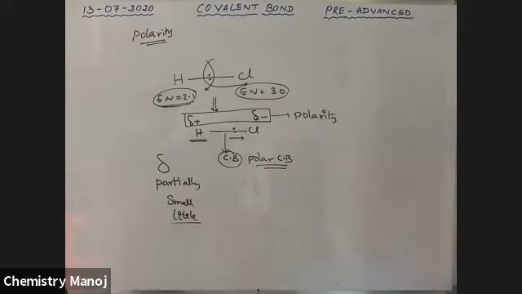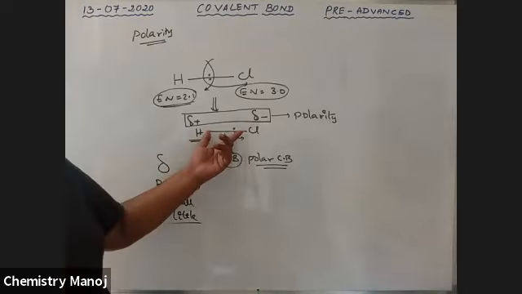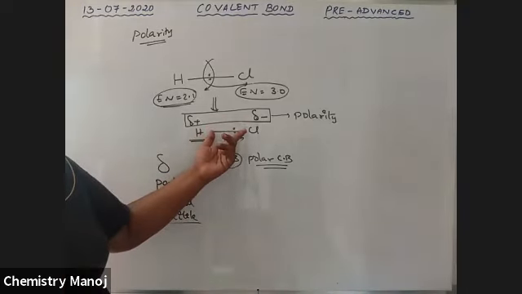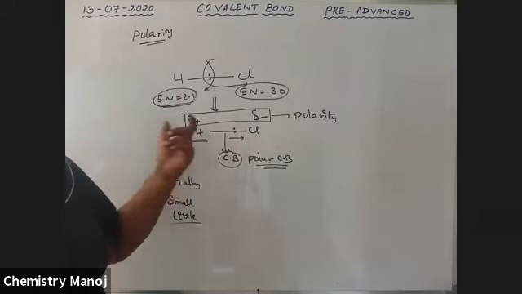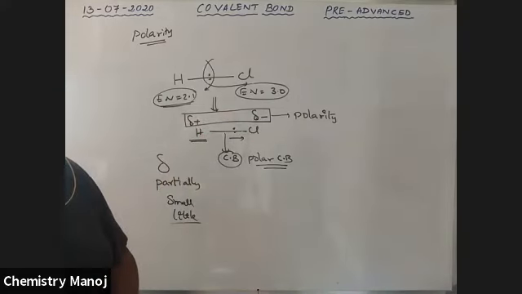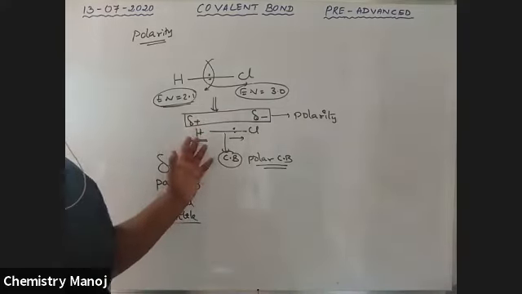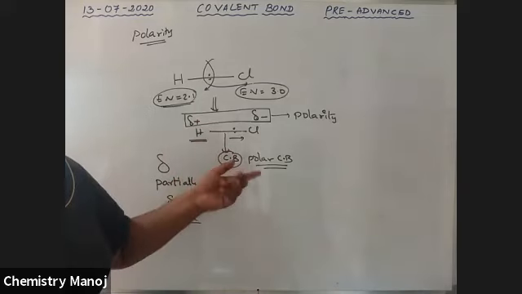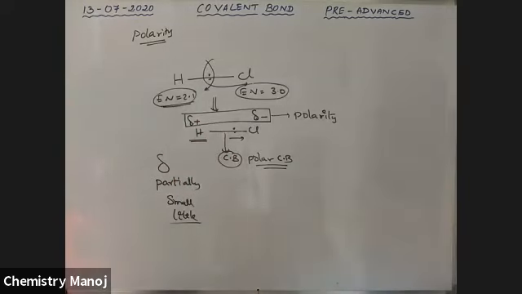See here, once again. The tendency of a covalent bond to split into partial positive charge and partial negative charge is called polarity.